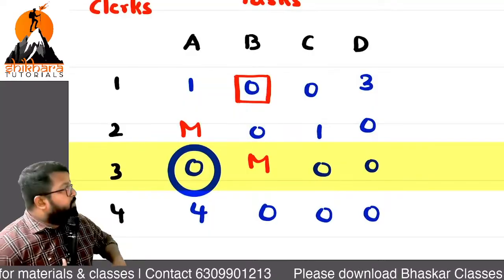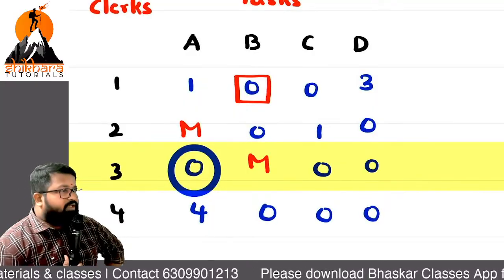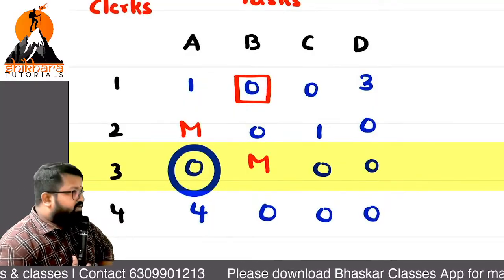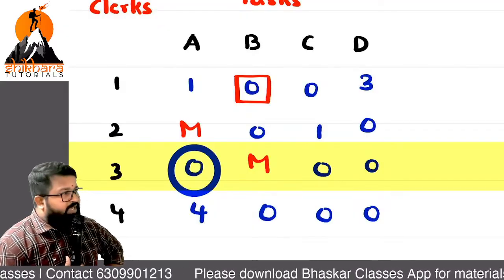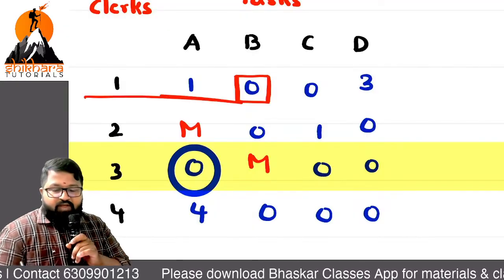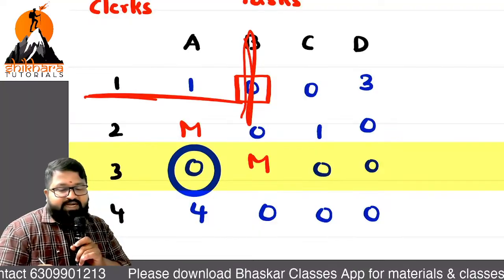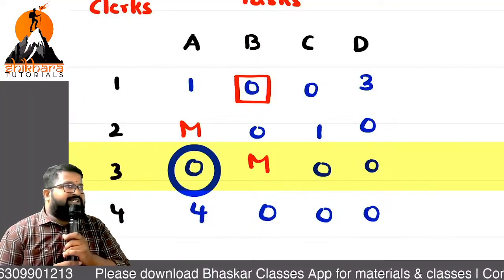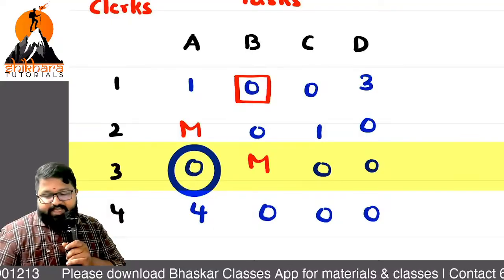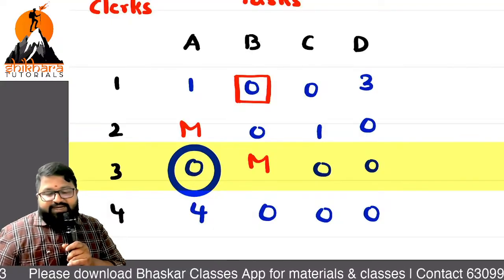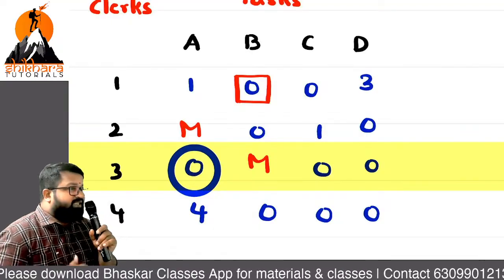I am selecting a number. What is that number, ma? Identify with the cell address, ma. 1B. Okay, that is for 1, we are giving job B. That is identification. Once it is identified, the next step is: what are the numbers which are diagonally opposite to it? Zeros, mainly zeros.